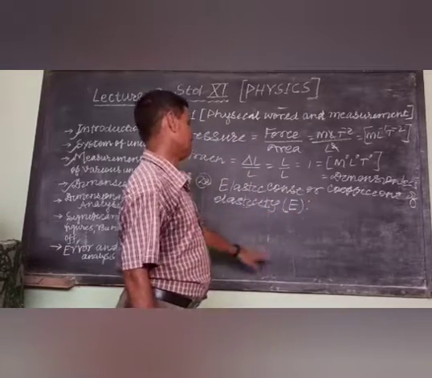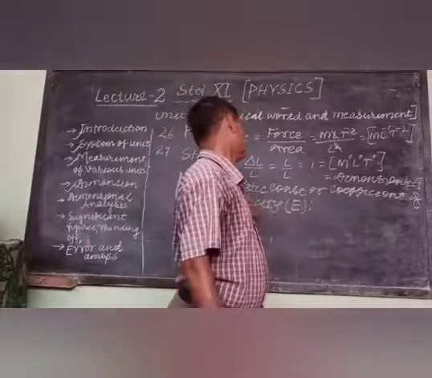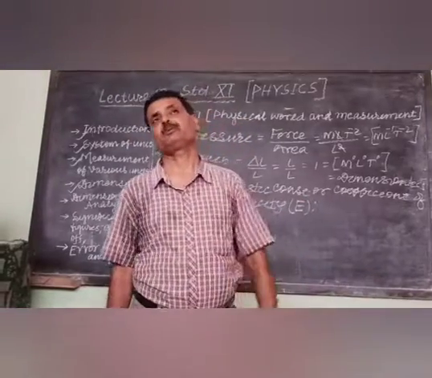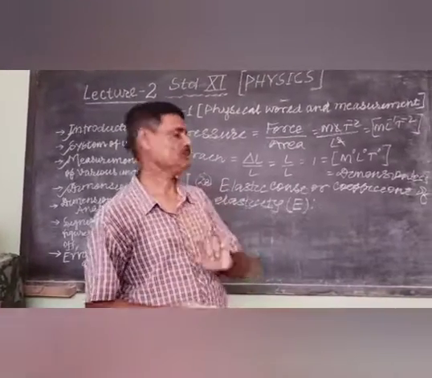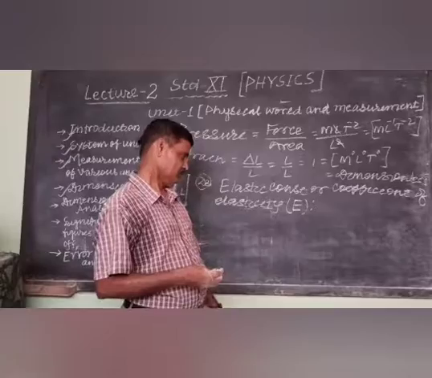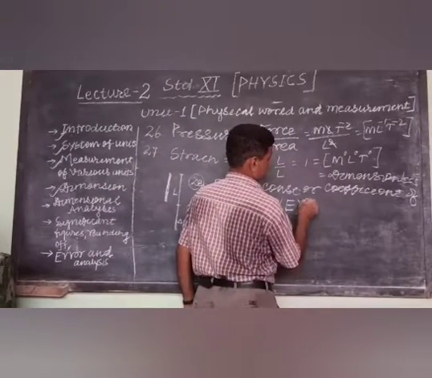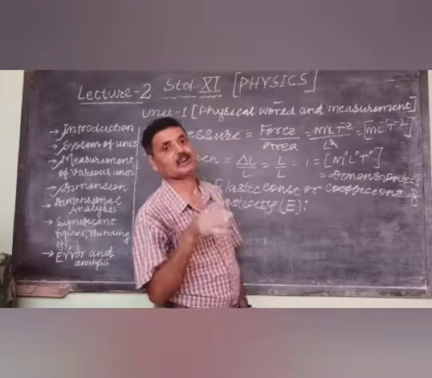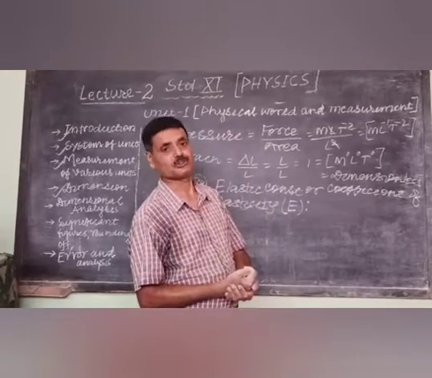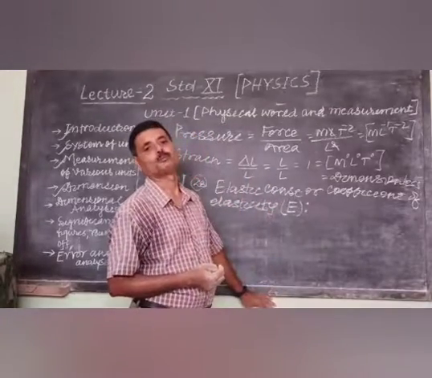We have to calculate the coefficient of elasticity, so you are also familiar with Hooke's law. Robert Hooke has told that within elastic limit, stress is directly proportional to strain. This was the statement given by Hooke.